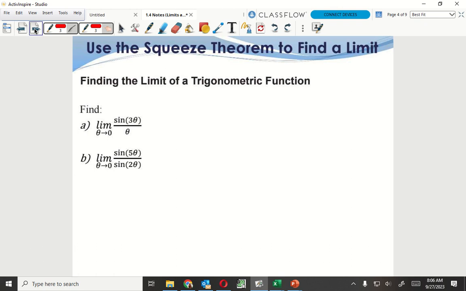Finding the limit of a trigonometric function right here. So, can I plug in 0 for this one? No. But I know that the sine of theta, as theta approaches 0, is going to give me 0.